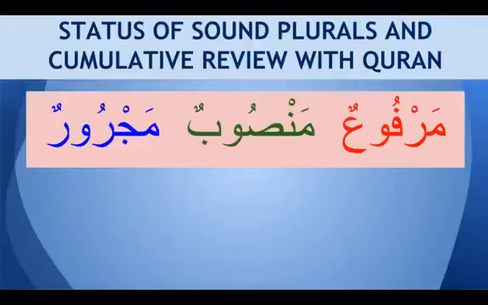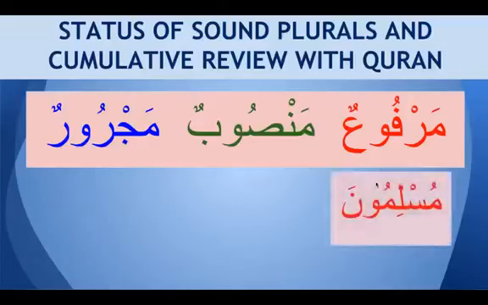So we've learned about marfu in jam'u salim. In jam'u salim we've got muzakkar and muannas. So we'll do muzakkar first. So this is masculine. So jam'u muzakkar salim, the marfu form is written as muslimuna. So it is muslimun plus una, waw and noon. This waw and noon is attached to make a singular word into a plural word, and this is for human plurals. It's mainly for humans. Muslimuna. So how do we know this is marfu?